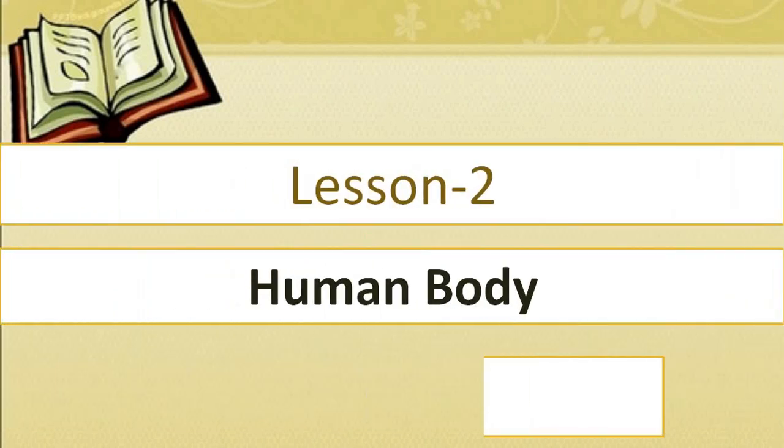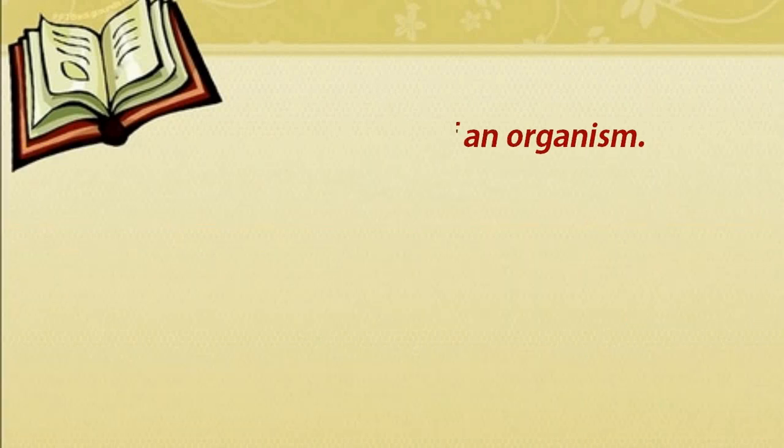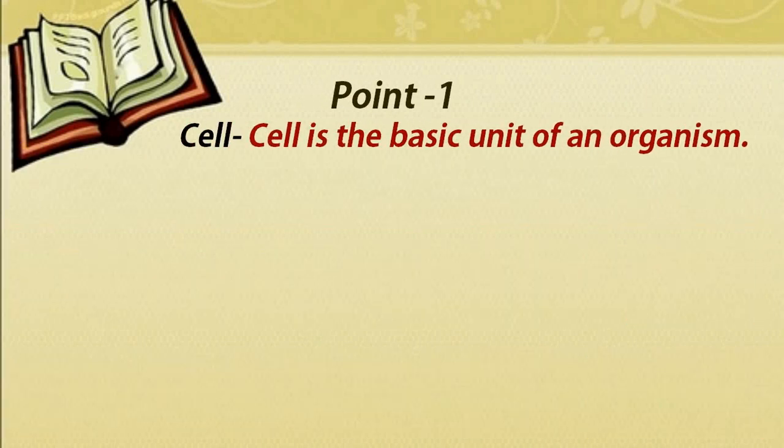Today we will do the revision of lesson 2, that is the human body. So it will be according to the points. So let's start. The point number 1 is about the definition of cell, that what is the meaning of cell. Cell is the basic unit of an organism. किसी भी organism की सबसे छोटी unit को cell कहते हैं.